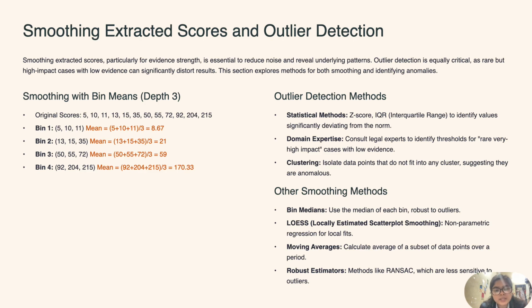Clustering isolates the data points that do not fit into any cluster, suggesting they are anomalies. Other smoothing methods include bin medians, locally estimated scatterplot smoothing, moving averages, robust estimators, and many other things.